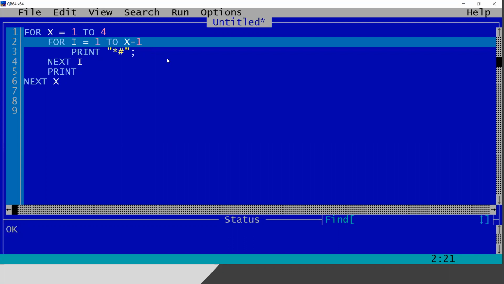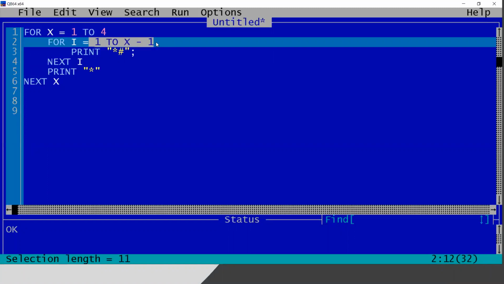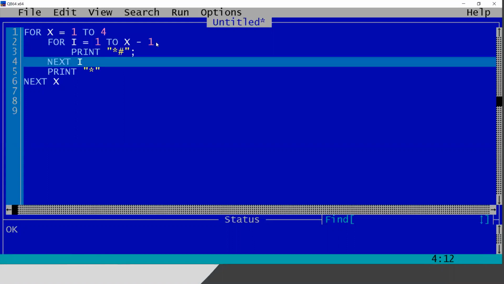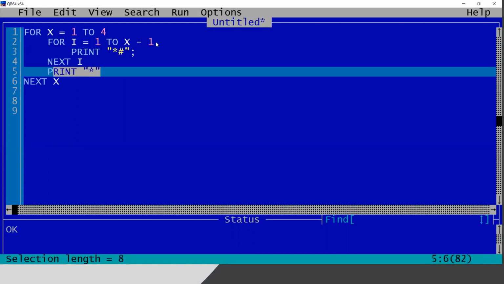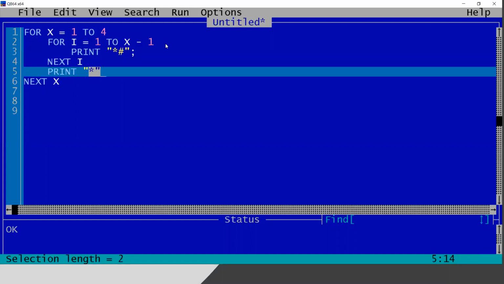If it is 1 to 4, print 1 to 3. If it is 1 to 1, then print 0. 1 to 0 means nothing, just print nothing. Before hitting a new line, just print 1 star here. So if you are trying to print 4 star hash, print 1 less, meaning print 3 star hash, and at last print the extra star and hit enter. If you are going to print 1 star hash, print nothing, just hit a star and enter. It will print 1 star.